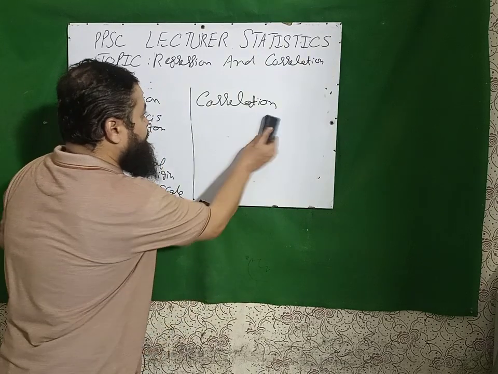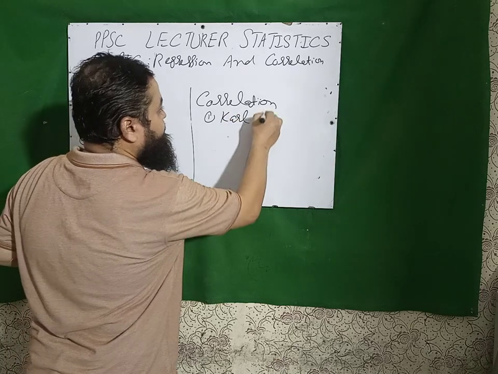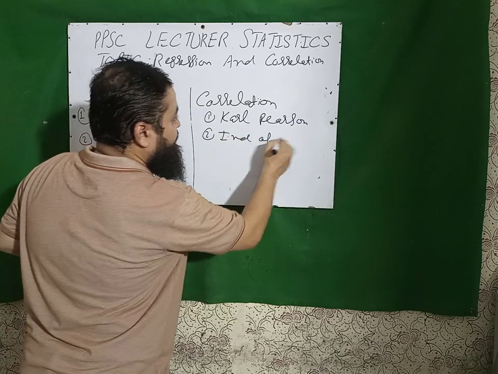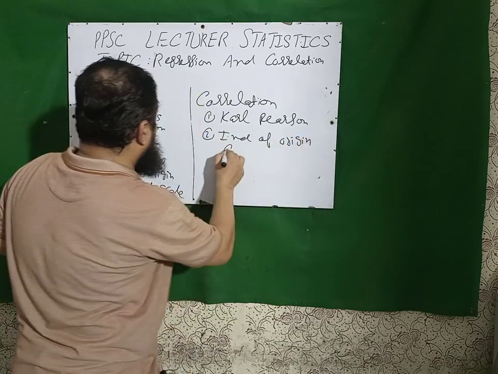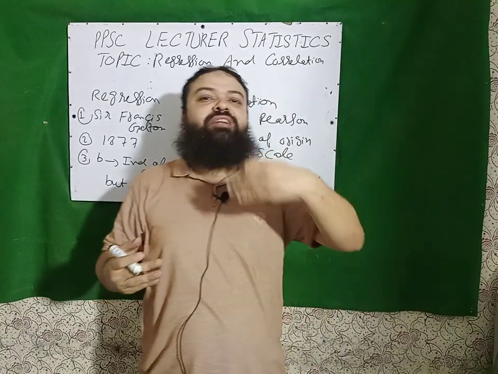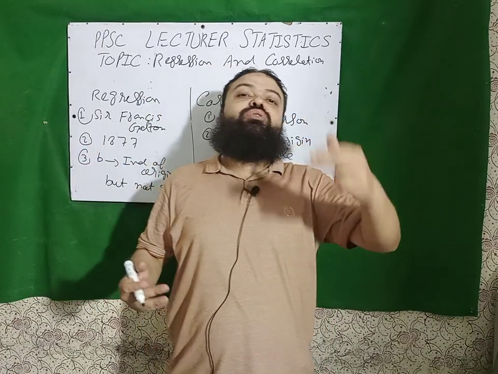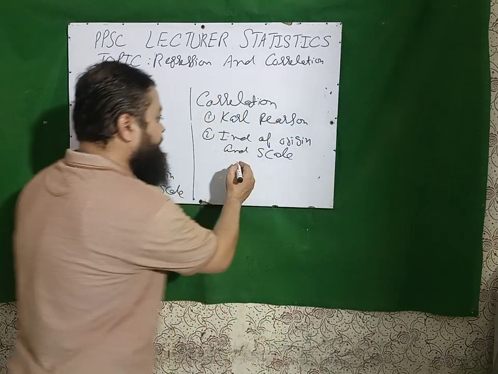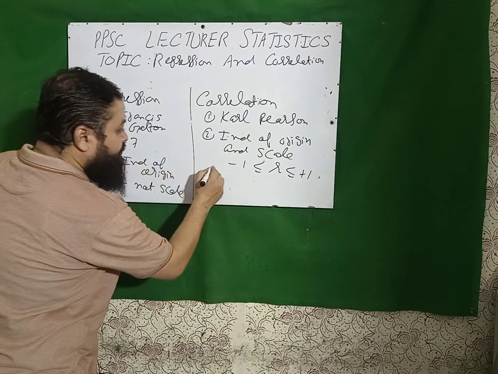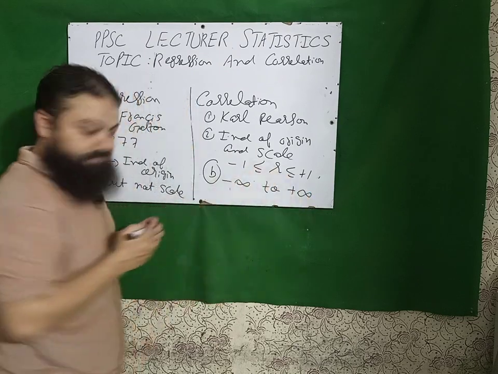Now I will tell you something about correlation. Correlation was introduced by Karl Pearson. It is independent of origin as well as scale. If we add a constant value, subtract a constant value, multiply a constant, or divide a constant, correlation coefficient is not changed and its range is -1 to +1. Whereas in regression, the range of the regression coefficient, which is B, is -infinity to +infinity.